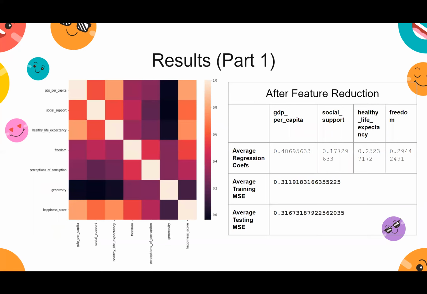And here you can see we created a correlation matrix for the features that were included after pre-processing, as well as our target value, happiness score. After looking at the matrix, we concluded that the most relevant or highly correlated features were GDP per capita, healthy life expectancy, and social support, along with freedom. Each of these had correlation scores above 0.5, while perceptions of corruption and generosity fell below. Thus, we also performed linear regression on the data with a subset of those more relevant features. We got very similar MSE scores, which is desirable as we reduce the complexity of the problem and the number of features in the data set.